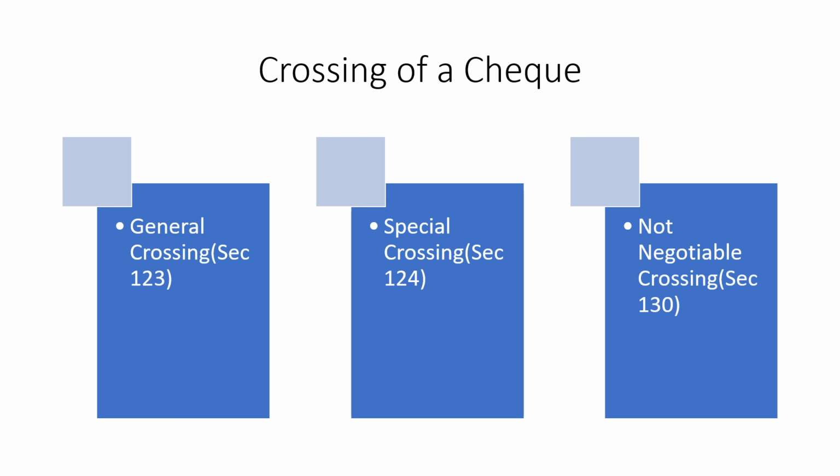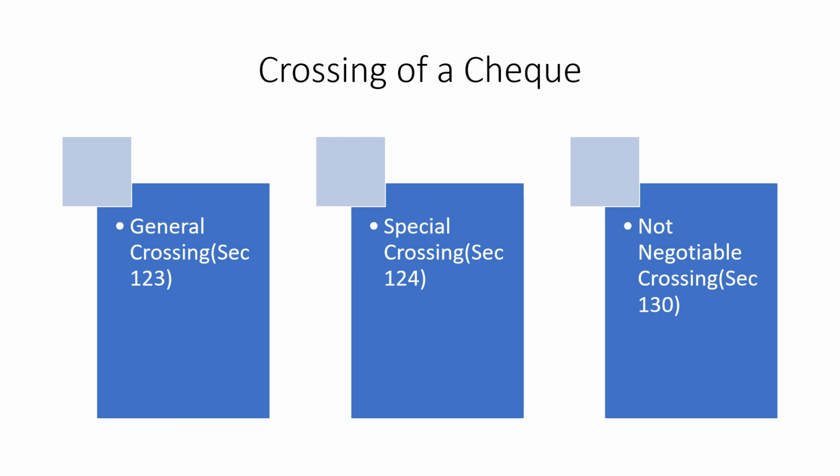Special crossing is where, for example, you are giving a check to somebody else and that person has multiple bank accounts, but you are paying the amount to a particular bank. So between the parallel lines, you will write, for example, if a person has accounts in SBI, HDFC Bank and ICICI Bank, on the check you write HDFC Bank only. That means the person has to clear the amount only from HDFC Bank. He cannot take it to SBI or to ICICI Bank for clearance. That is what you call special crossing, where the bank name is very clearly mentioned there.